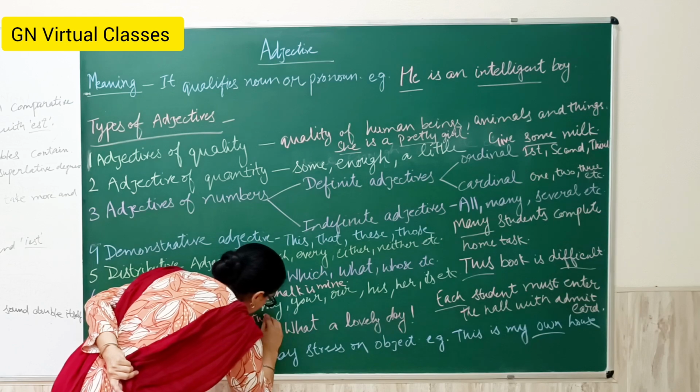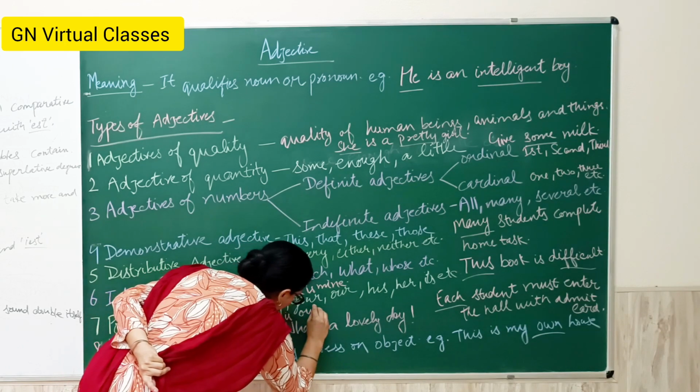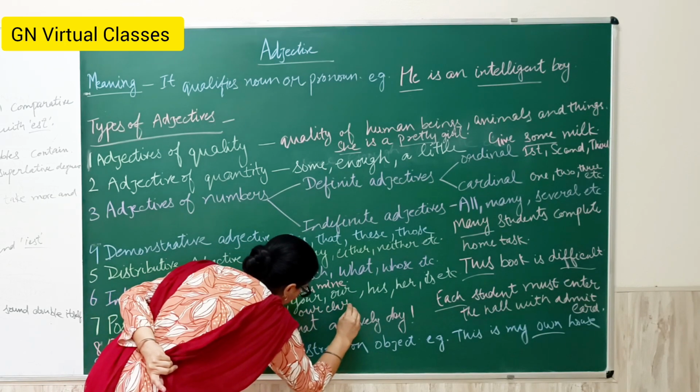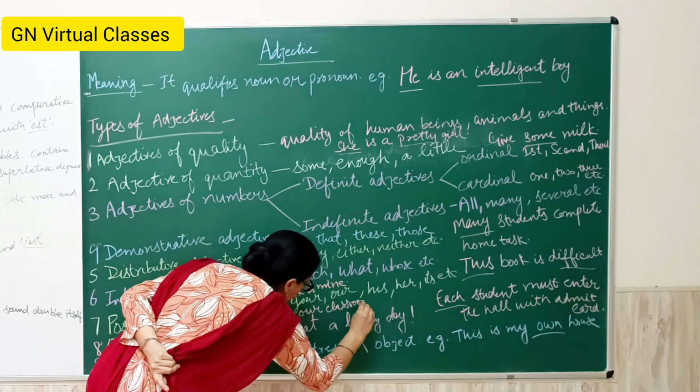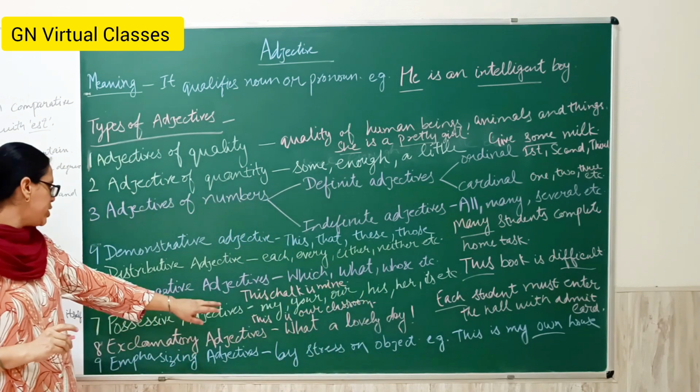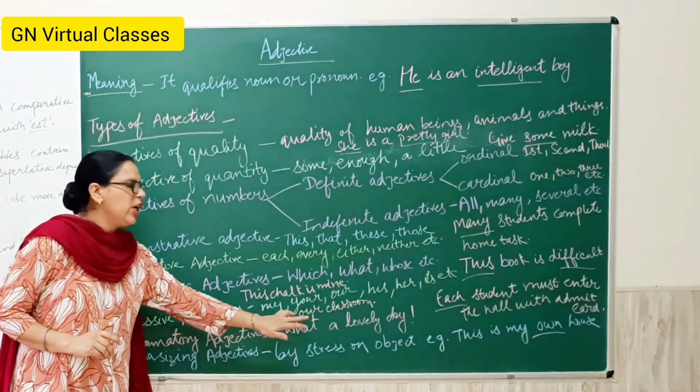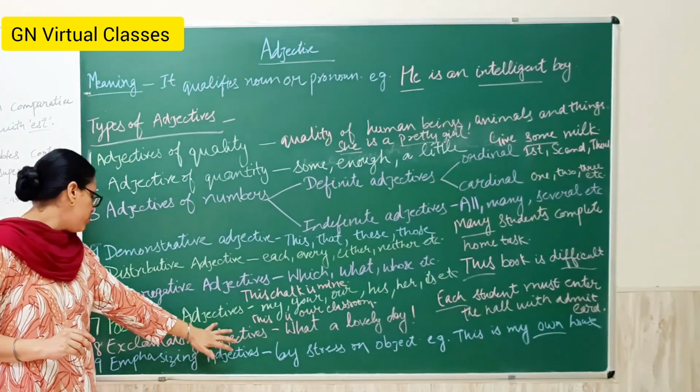This is our classroom. Here our is the adjective. Which adjective? Possessive adjective.